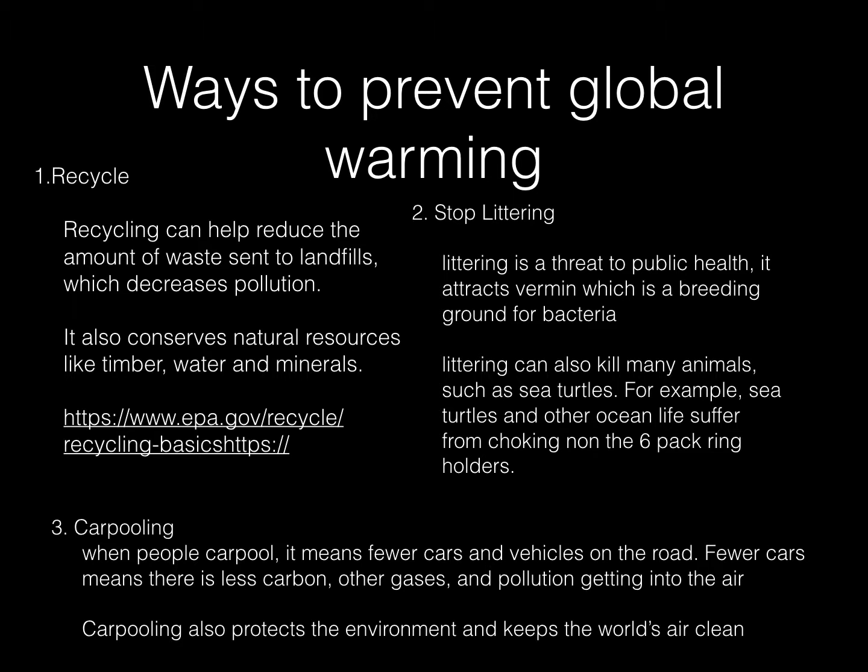Another way to stop global warming is carpooling. When people carpool, it means fewer cars and vehicles on the road. Fewer cars means there is less carbon produced in the air and other gases and pollution getting into the air. Carpooling also protects the environment and keeps the world's air clean. And that is the end of our presentation.